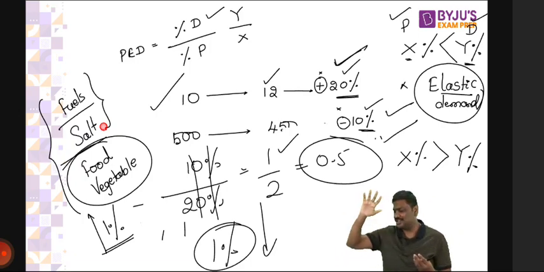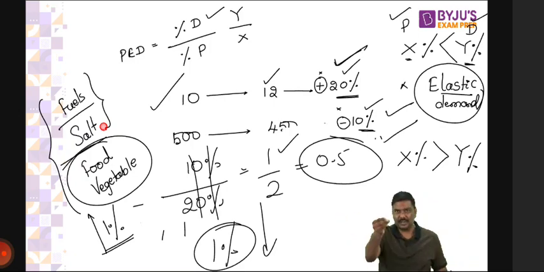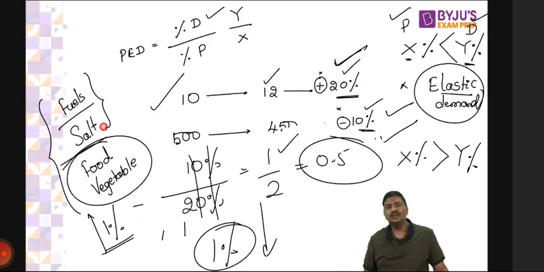I hope you understand. Price will keep on changing, demand does not change. For example, salt. Last class also we have discussed this. Price of the salt goes up. Will you reduce consumption of salt? Price of salt goes down, right? Will you reduce the consumption of salt? Again, no.